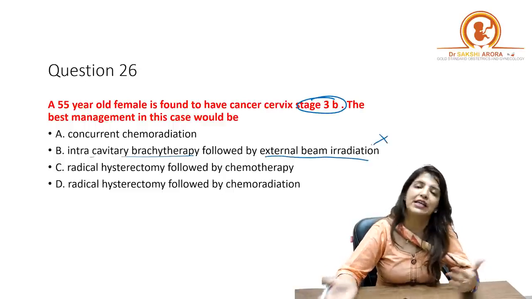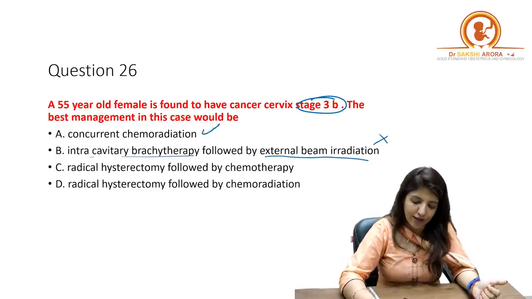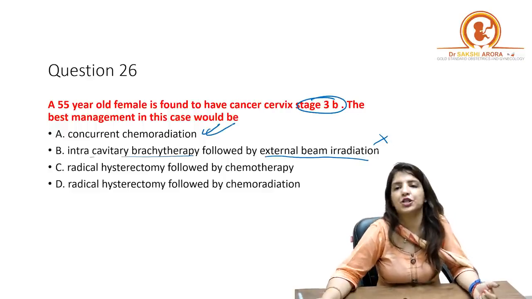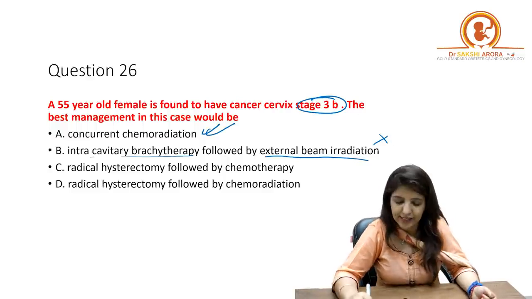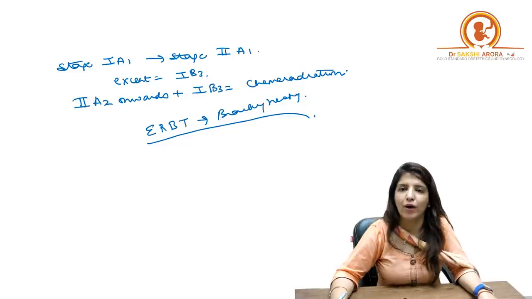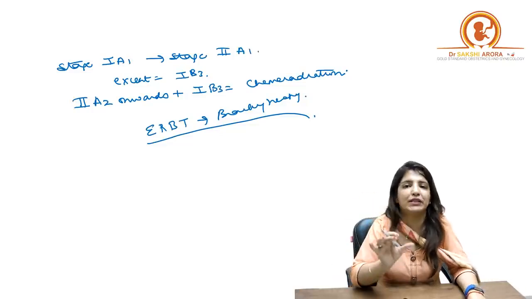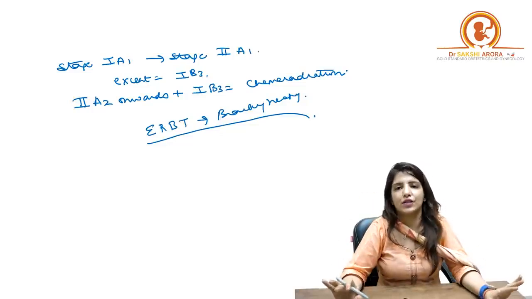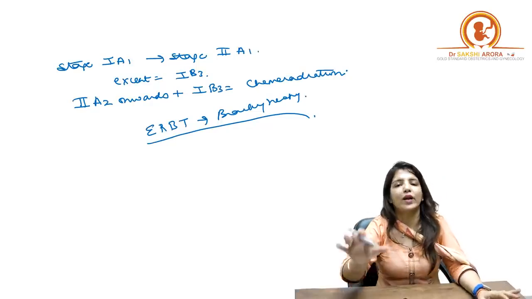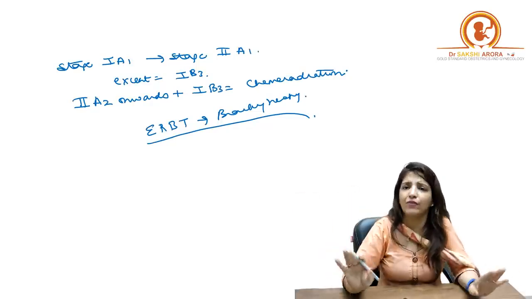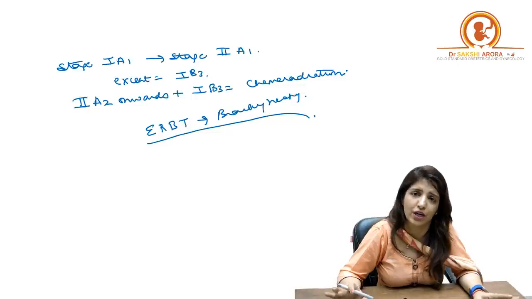That is also wrong. It's the other way round. So over here the answer is concurrent chemoradiation. Easy. From stage 1A1 to 2A1 except 1B3, you have to do surgery. 1B3, then 2A2 onwards, everywhere you have to go for chemoradiation.